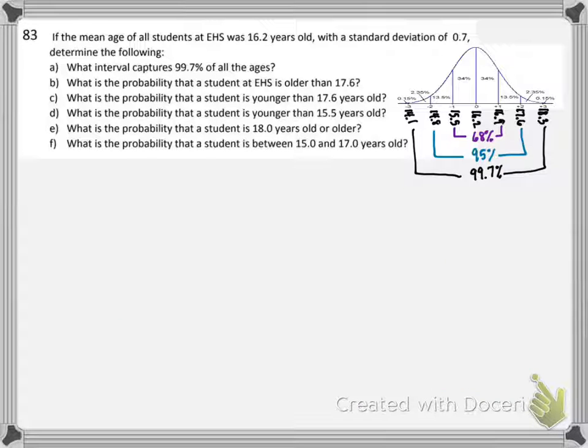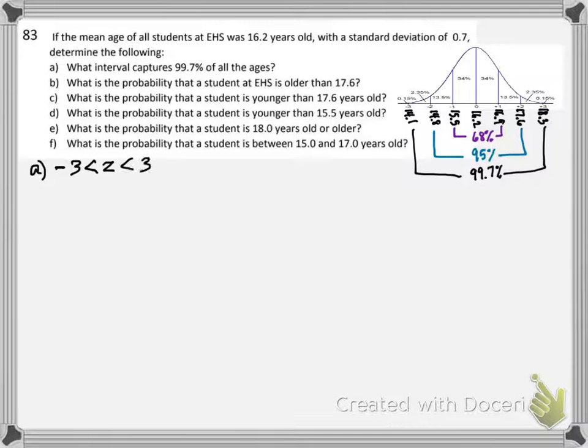This one asks the question differently, but using the same numbers. What interval captures 99.7% of all the ages? So I'm going to think about from negative 3 to positive 3. And I just talked on the last section about the inequality symbols with the equal marks or no equal marks.